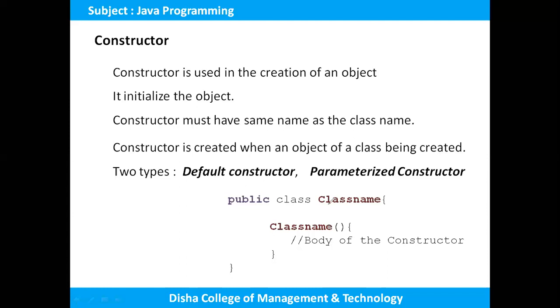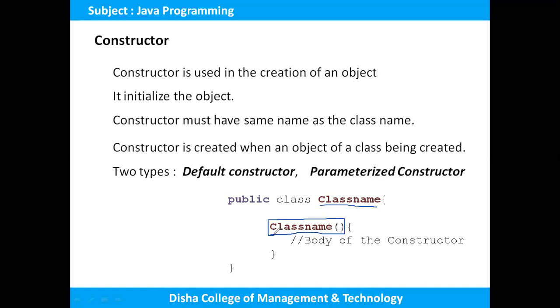This is the same. This is the class name, and this is the constructor name. The constructor name is followed by a parenthesis. Okay, so that means it can be a method. Okay, it can be a method.